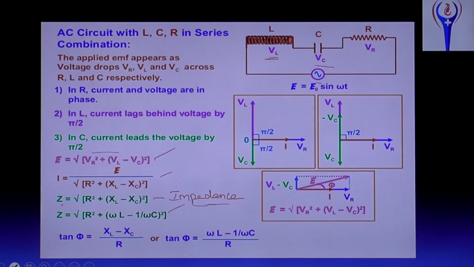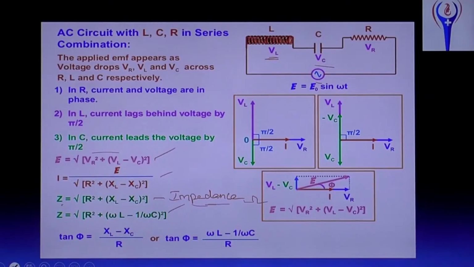Unit of resistance. Yes, unit of resistance, ohm. So impedance also has the same unit, ohm. Okay. Then substitute that XL as omega L and XC as 1 by omega C.